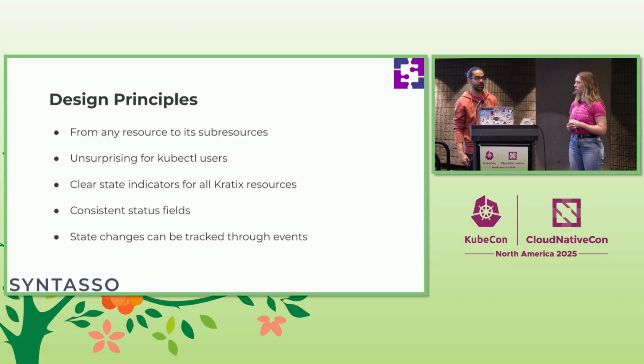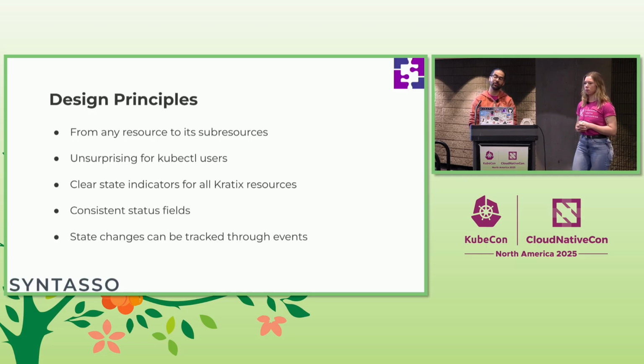It also should be unsurprising for kubectl users. So we talked about kubectl get and describe. We should have some information there for the user to find something. They shouldn't need to go to the logs and grep and try to read that massive wall of information to be able to find what's going wrong. We should also have clear state indicators for all the K8s resources. So is it good or is it not good? We should be able to see very quickly what's going on.